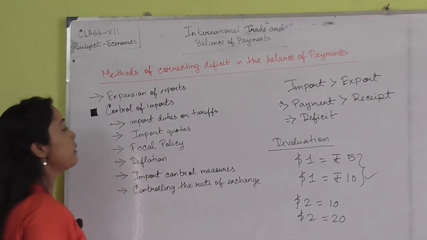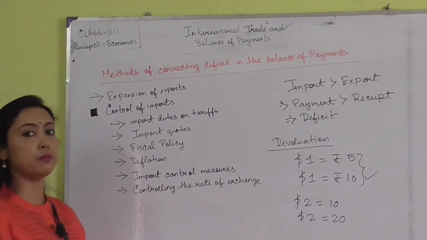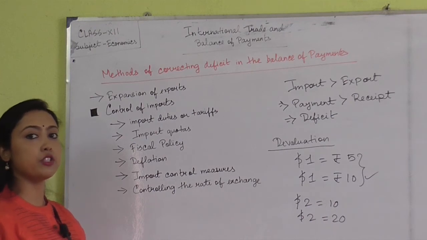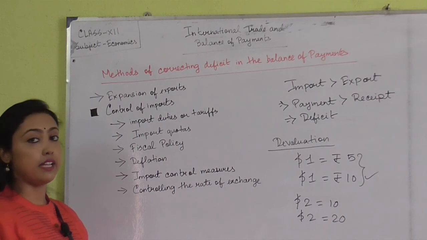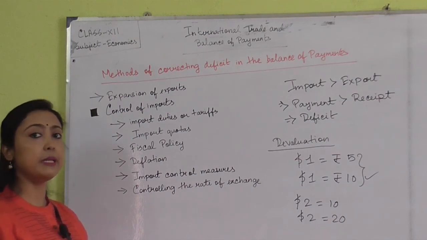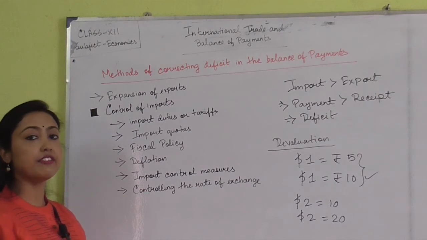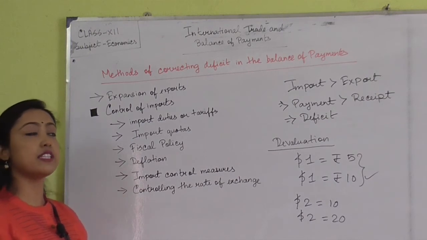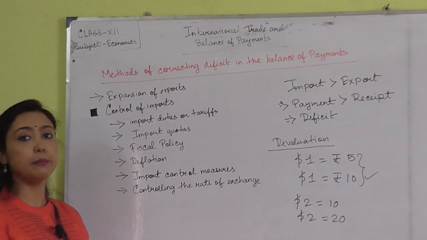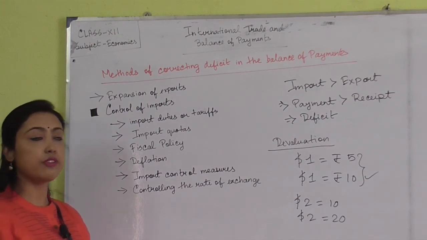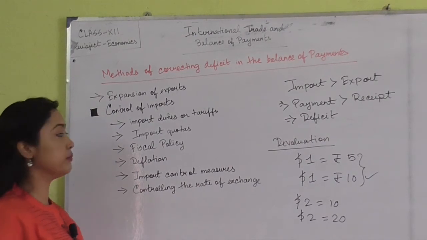Next is fiscal policy. Fiscal policy means government policy. If the government imposes a huge amount of tax or decreases the expenditure, then by imposing the fiscal policy, the imports will be discouraged. If a huge amount of tax is imposed on the imported items, then imports will be discouraged, and in this way imports can also be controlled.